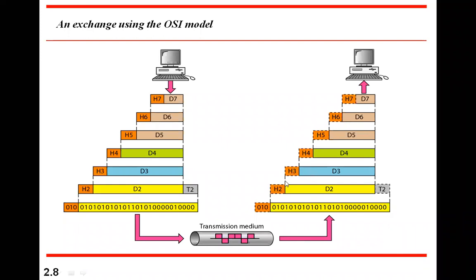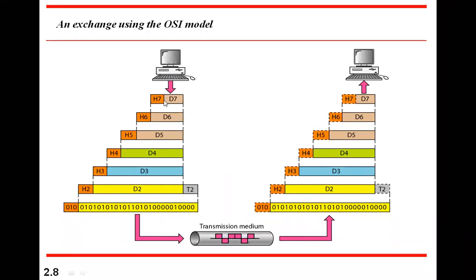The network layer removes H3 and forwards only D3 to the transport layer. The transport layer removes H4 and forwards D4 to the session layer. The session layer removes H5 and forwards D5 to the presentation layer. The presentation layer removes H6 and forwards D6 to the application layer. The application layer removes H7 and forwards D7, the actual message part, to the receiver. Once the receiver gets all the message parts like that, it can assemble them and get the original total message. So that's how it happens.